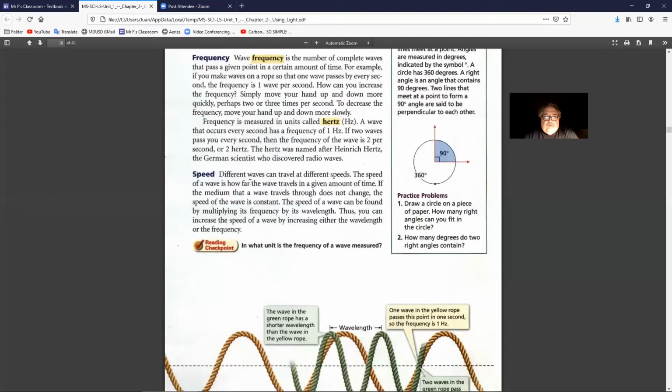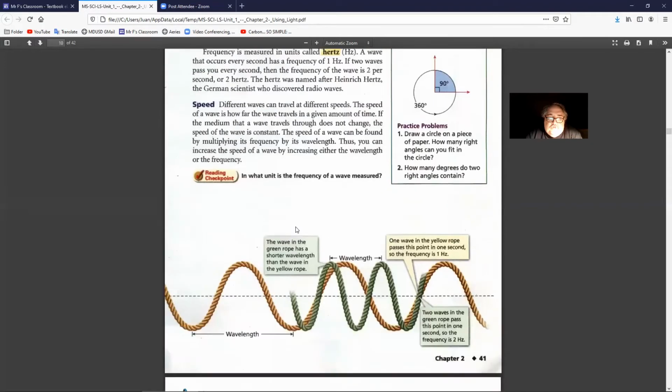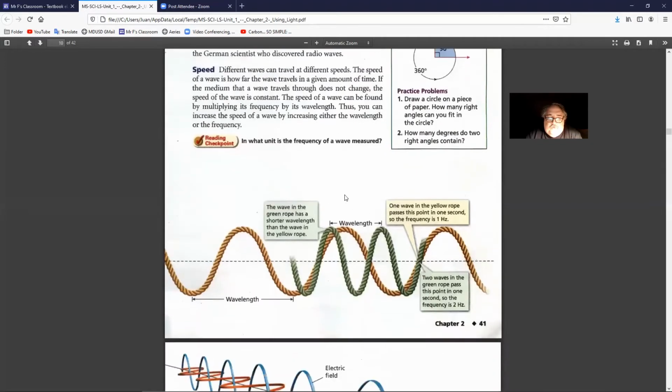Speed. Different waves can travel at different speeds. The speed of a wave is how far the wave travels in a given amount of time. If the medium that a wave travels through does not change, the speed of the wave is constant. The speed of a wave can be found by multiplying its frequency by its wavelength. Thus, you can increase the speed of a wave by increasing either the wavelength or the frequency.